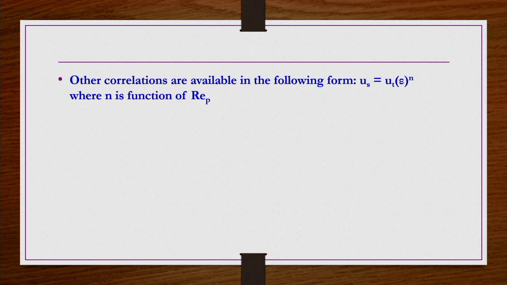They have this particular form: US equals UT epsilon power n. So, whatever the previous relations that were developed, we assumed that the suspension is settling only in the Newton's flow regime, and then we developed the relation between US and UT, similarly REPS and REP, so that if you have the settling velocity of a single particle, you can know the settling velocity of the suspension itself.